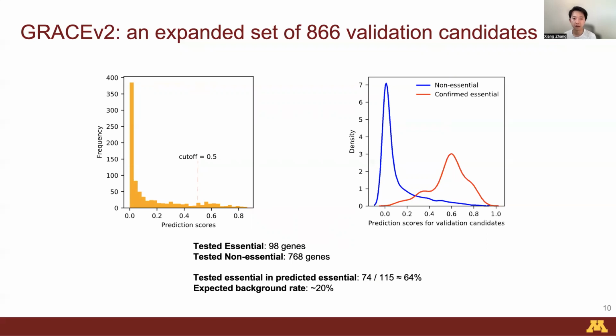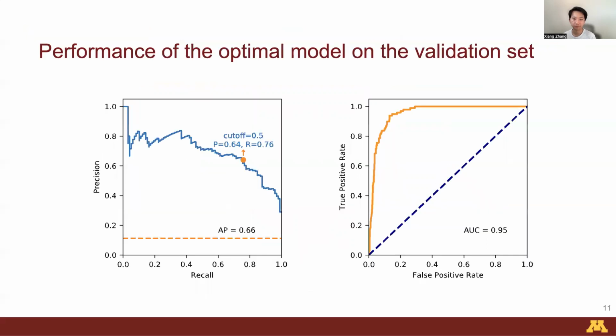We can also see that our predictions are able to discriminate the essential genes based on the distribution density of the prediction scores for the validation candidates. And here are the summary statistics for the predictions from our optimal random forest model on the GRACE V2 set. We achieved an average precision of 0.66 and an AUC of 0.95. The GRACE V2 collection is like a new held-out set and supports the performance and generalizability of our model.